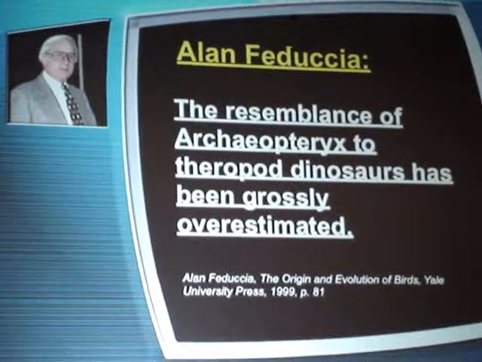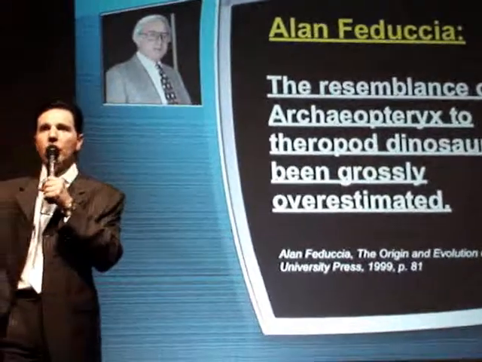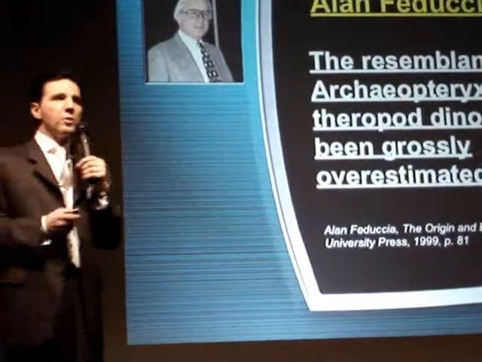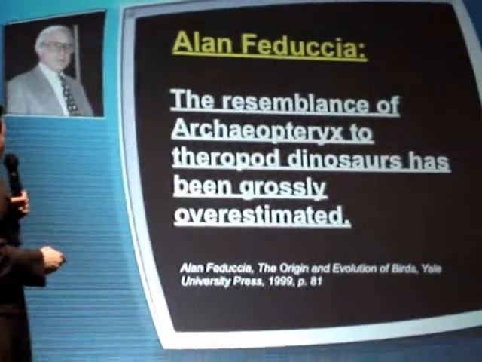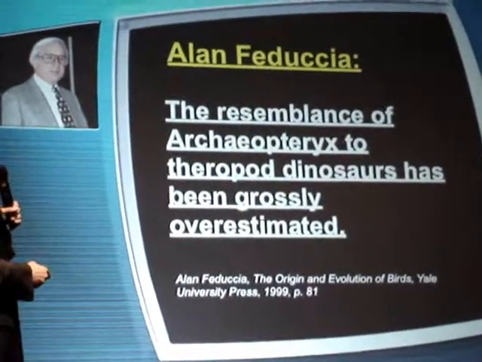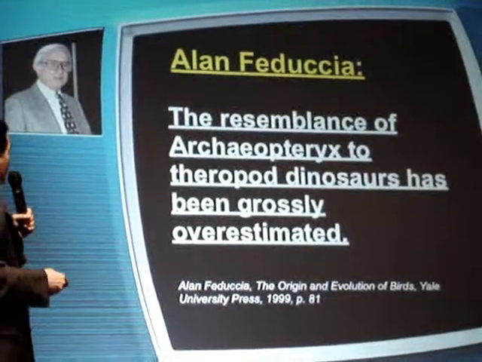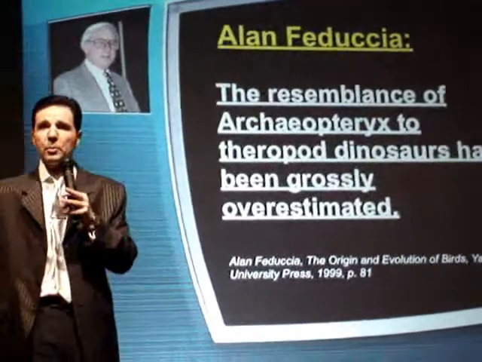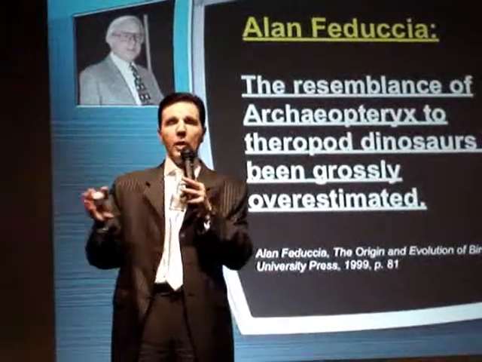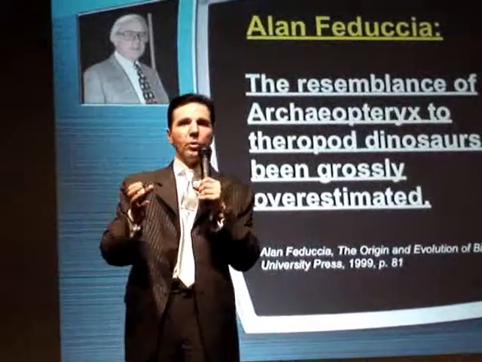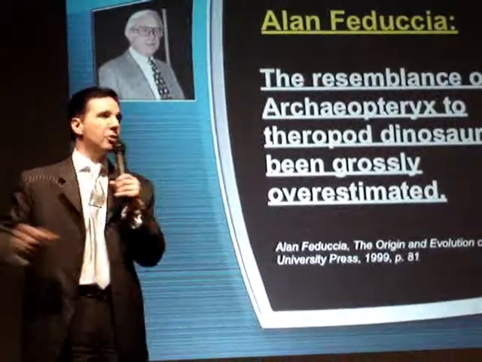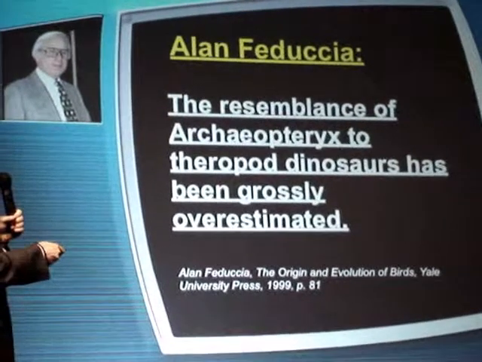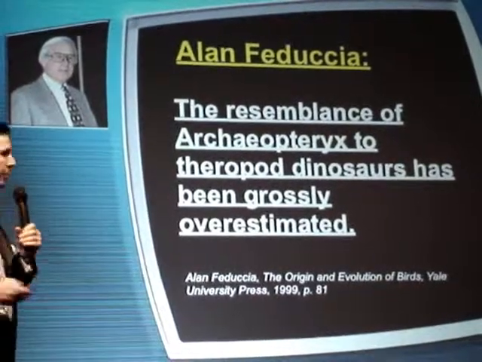Alan Feduccia is, again, the most prominent ornithologist of the world. Ornithologist means bird scientist, and he's a Darwinist from the University of North Carolina. Feduccia said the resemblance of Archaeopteryx to the theropod dinosaurs has been grossly overestimated, because Darwinists claim Archaeopteryx is a so-called transitional form between theropod dinosaurs and the birds. However, Archaeopteryx has been shown to be a modern bird with perfect flying ability. So Feduccia confirms this fact. He said the resemblance of Archaeopteryx to theropod dinosaurs is overestimated.